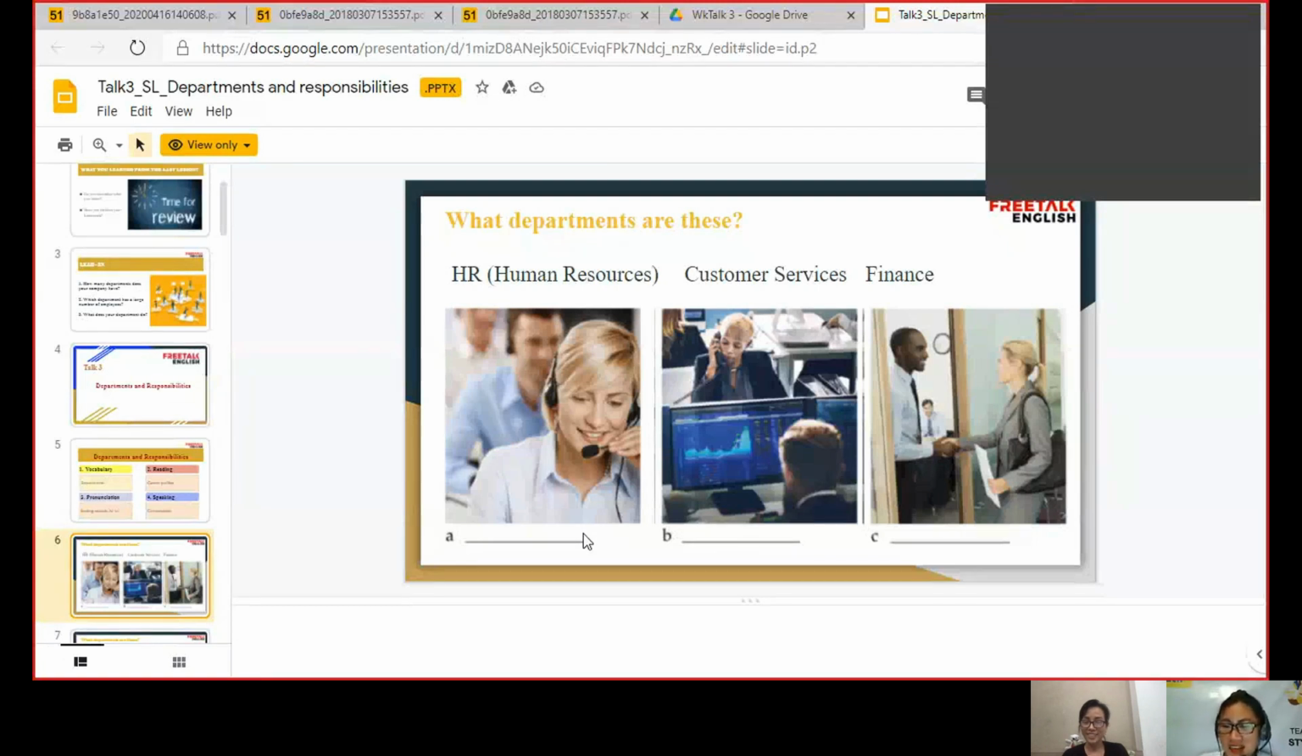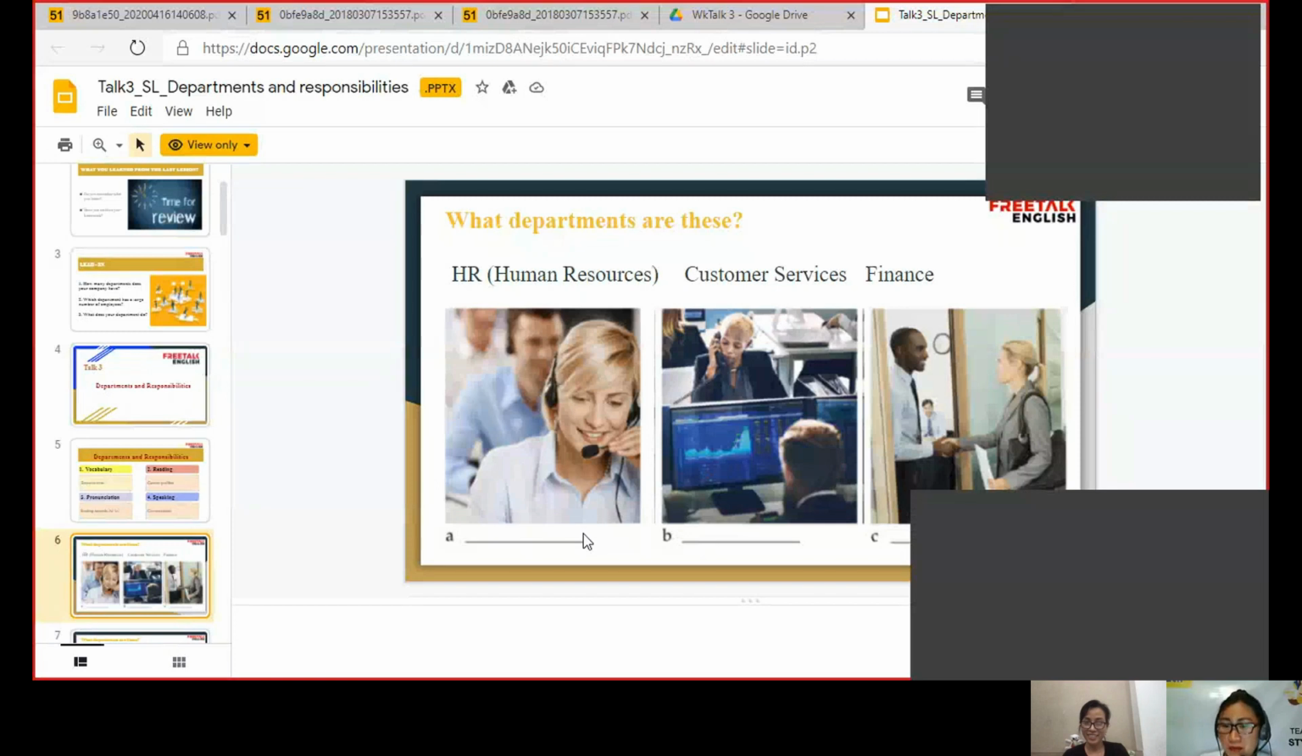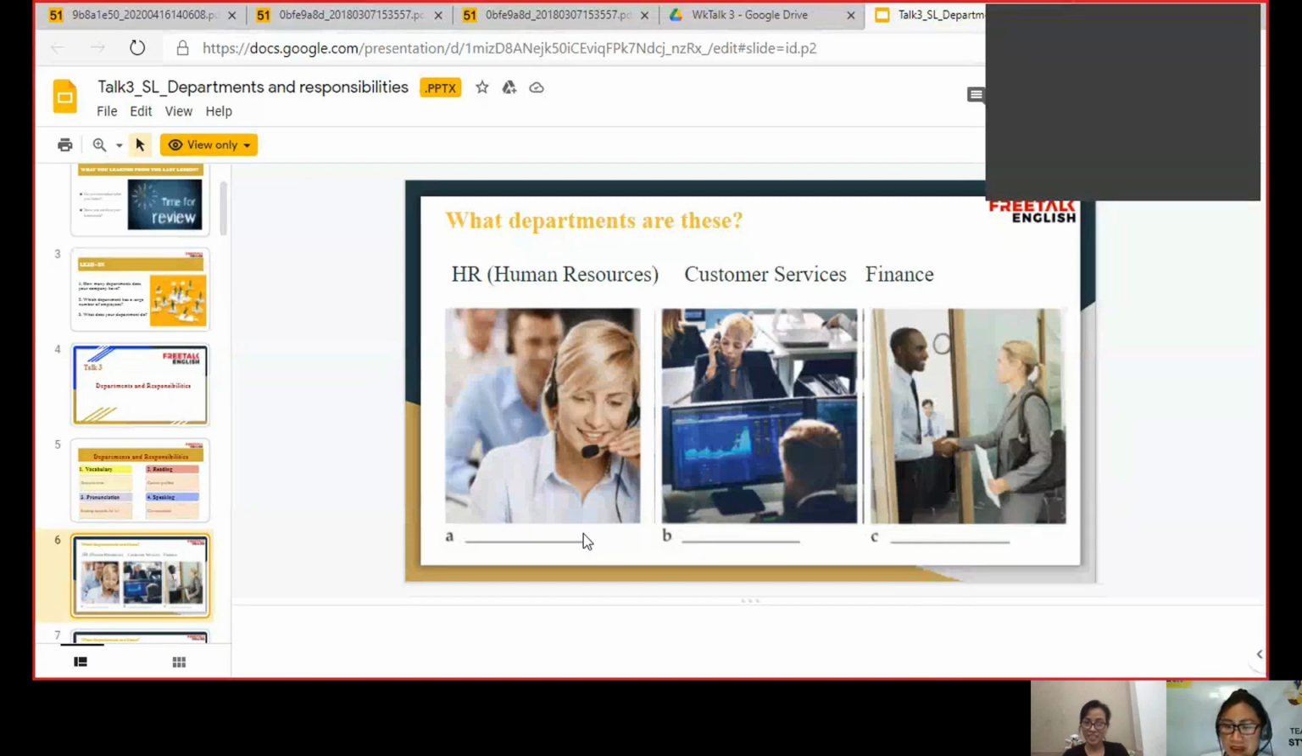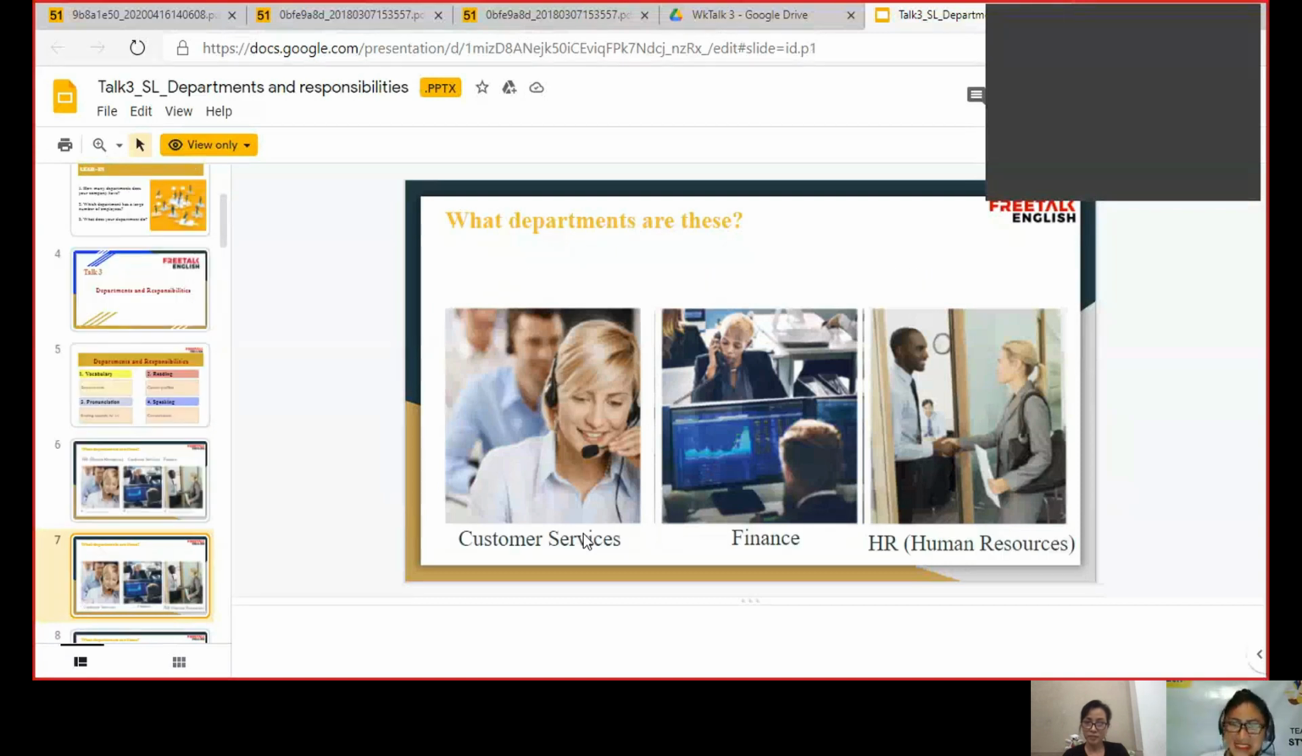All right. So there are two people involved in the photo, and they are shaking hands. The girl is holding a piece of paper that could be a CV. Okay, well done. So that's the correct answer. The first one is customer services, finance, and human resources. Well done on that, Miss Julie.